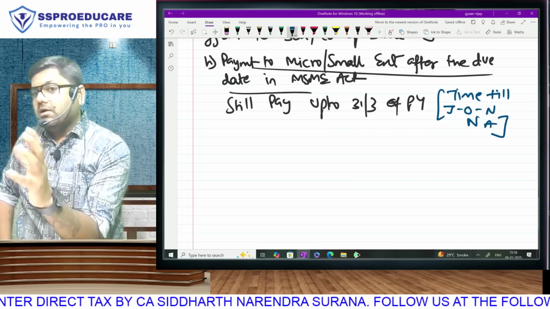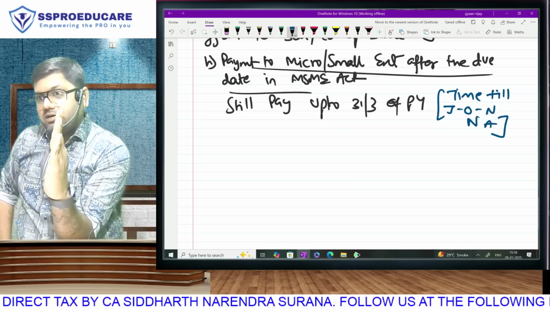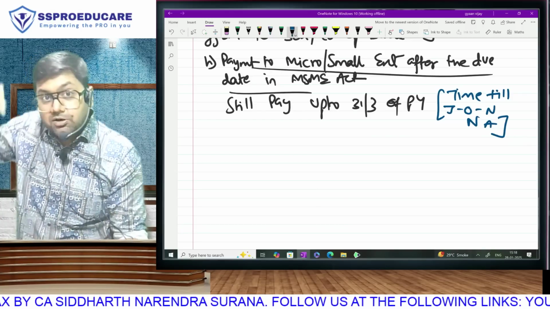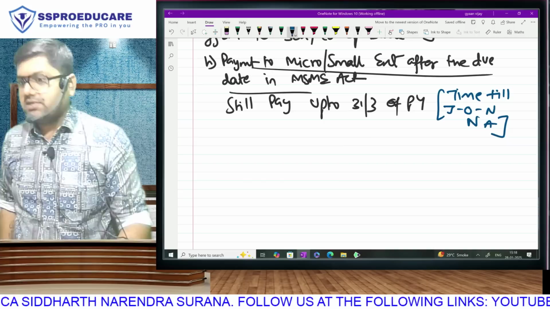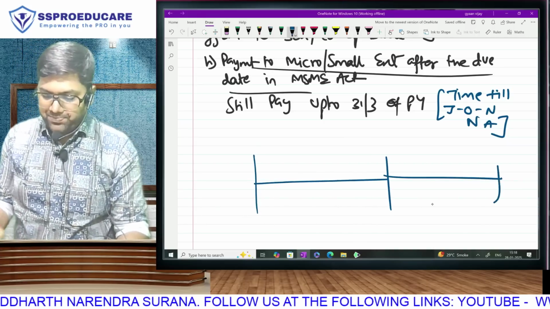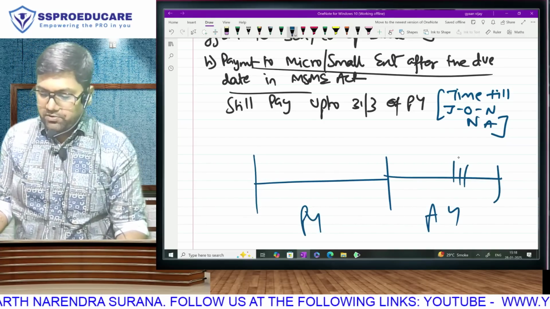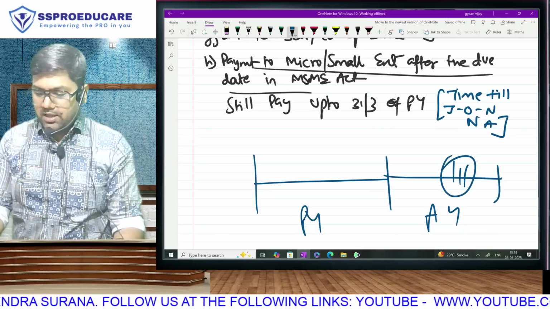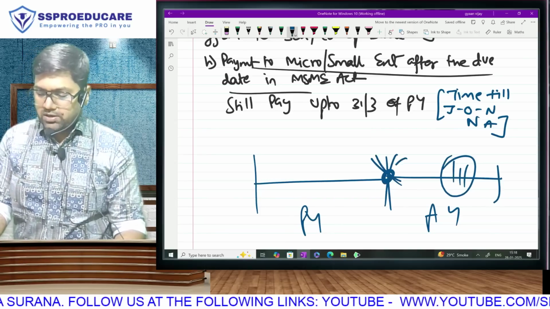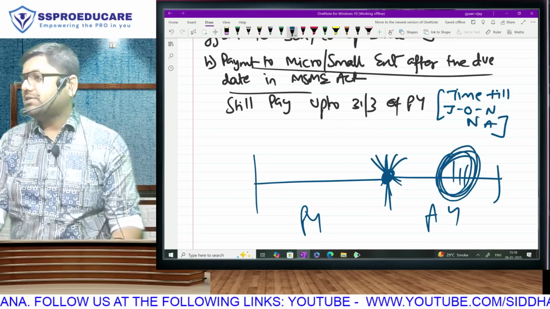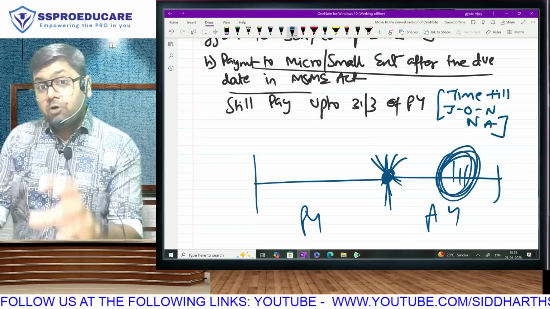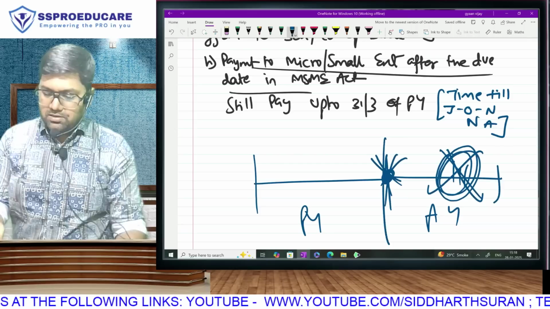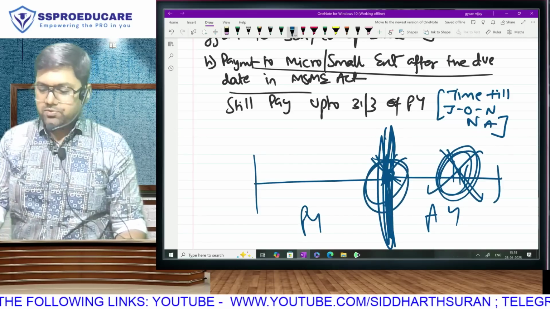What is 43B? These expenses are unpaid on balance sheet day but paid before the due date of return filing, which comes after some months. No problem. But for the MSME, the extended time limit is not applicable. So understand, PY, AY. Here our due dates come. All the other points of 43B, A, B, C, D, E, F, G, anything that is outstanding here, we won't check only. If it is outstanding here, then only it will be disallowed. But how is this point different? Here, you don't get this extended time. The payment has to be made up to this date.